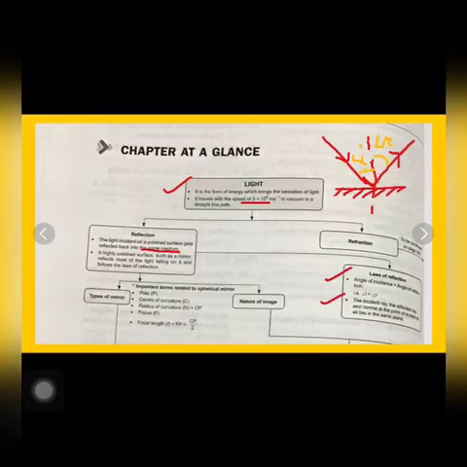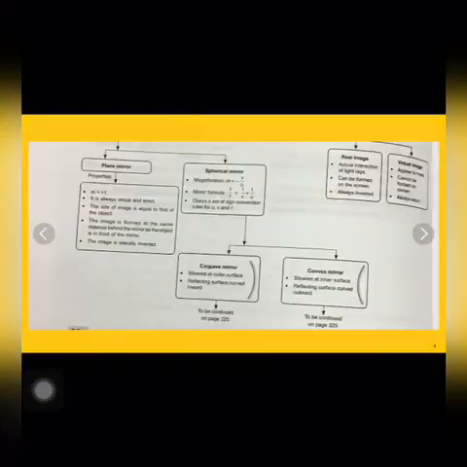Now let us discuss the types of mirror. Basically there are two types of mirror. One is the plane mirror and the other one is the spherical mirror. Let us discuss the characteristic properties of plane mirror first. The plane mirror has magnification equal to 1.